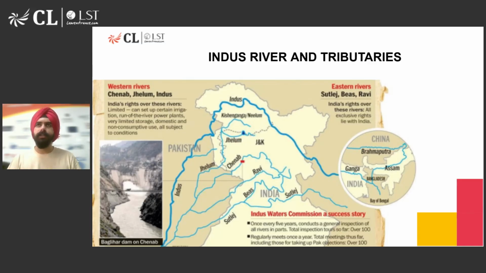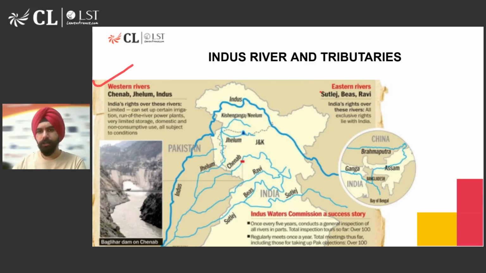Before we dive into each of these rivers, the first thing we need to understand is there are two sets of rivers. One set is controlled by India to a greater extent, and one set is controlled by Pakistan to a greater extent. So the western rivers, which are the river Chenab, Jhelum, and Indus, these are the rivers where Pakistan has more rights and India has limited rights. The limited rights are related to hydroelectric power, domestic usage, but non-consumptive usage. That means we cannot consume a lot of water from these particular rivers. These are some restrictions as per the Indus Water Treaty, about which we'll talk very soon.